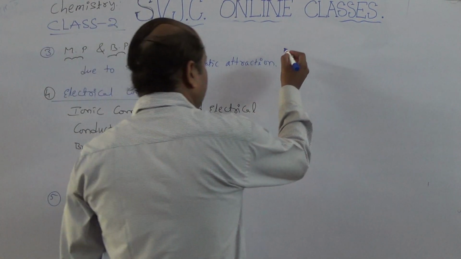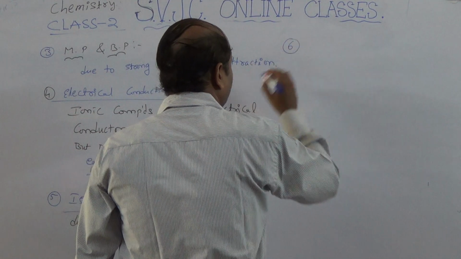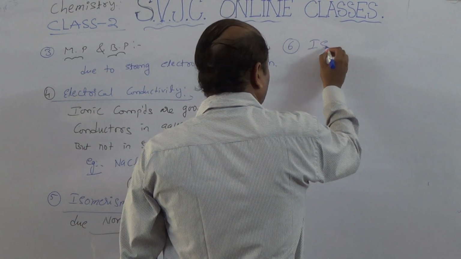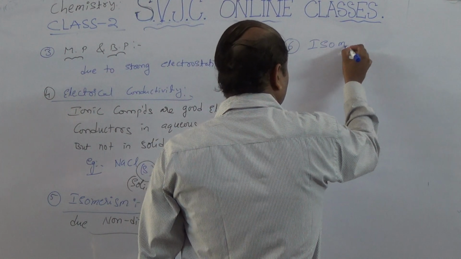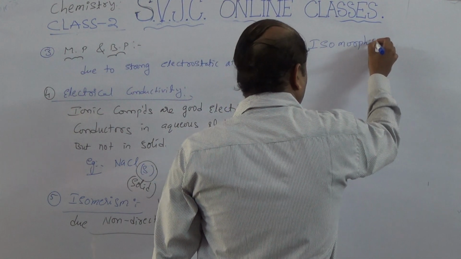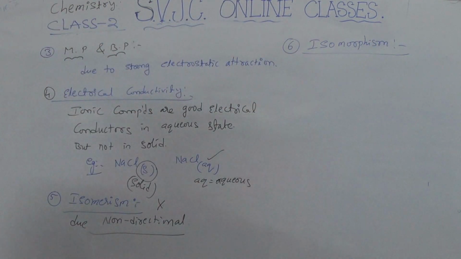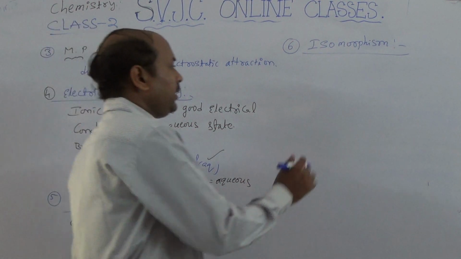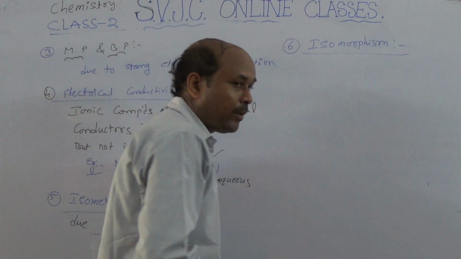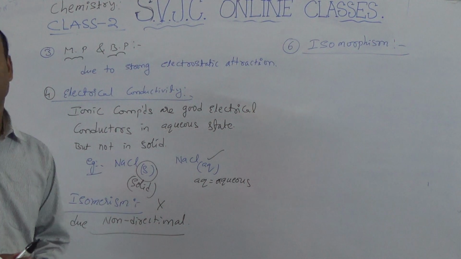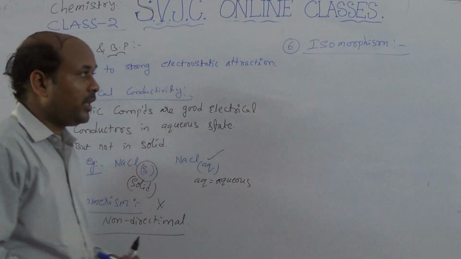Next, the sixth one is isomorphism. Isomorphism means generally that two ionic compounds have the same electronic configuration in their ions.